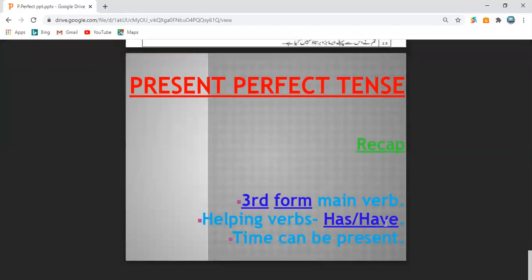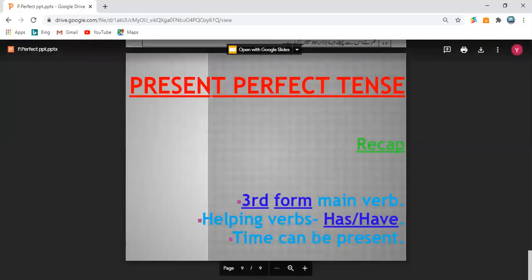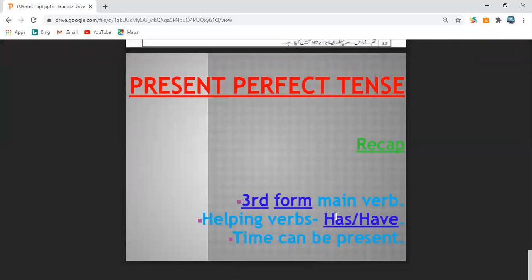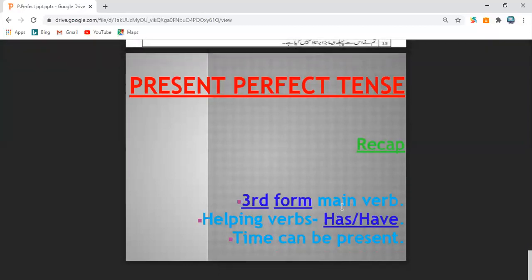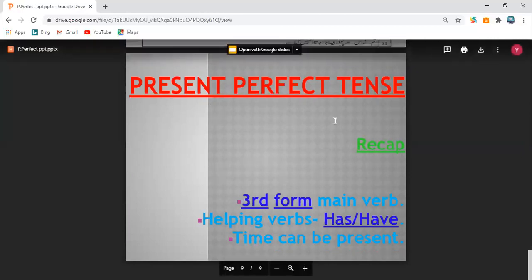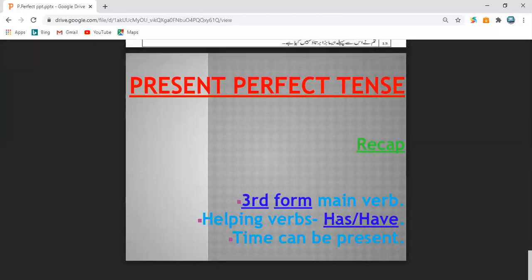The helping verb for present perfect tense will be has or have, and the main verb will be in third form. This is the combination of helping verb and main verb in present perfect tense. What is that combination? Helping verb should be has, have, and has, have always combines with the third form of the main verb.